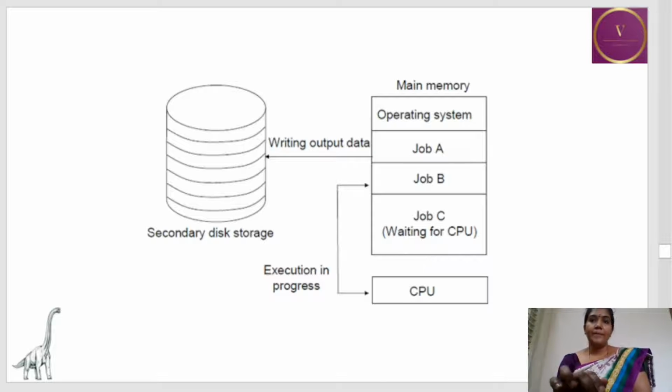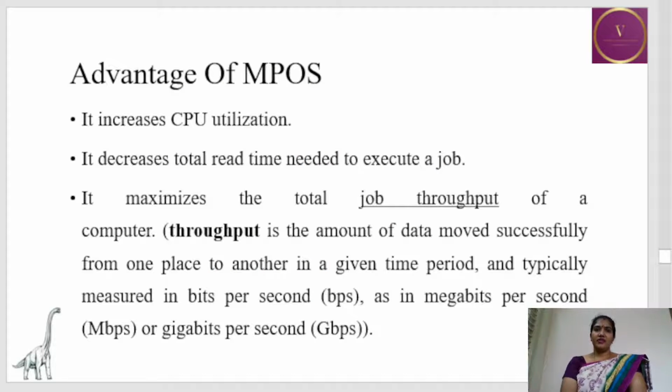So what are the advantages of multi-programmed operating system? It increases the CPU utilization. That is, the CPU has a continuous set of jobs to be processed. So the CPU is utilized well. It decreases the total read time needed to execute a job. Since the next job is already ready for the CPU to process, it is always having the jobs ready.